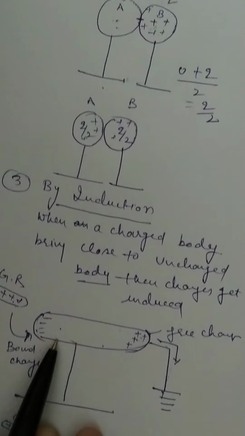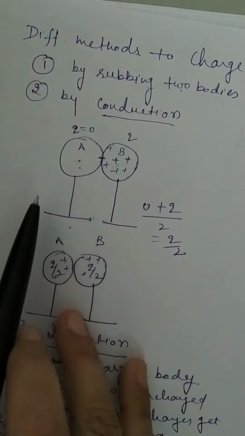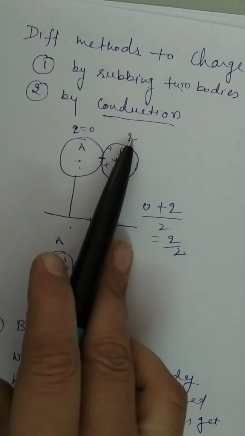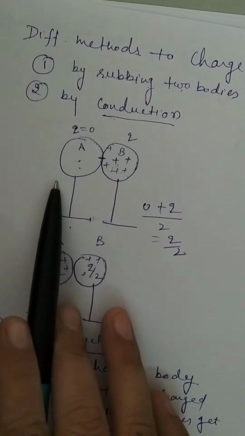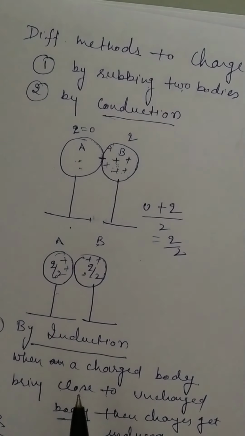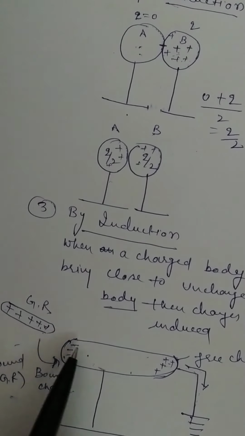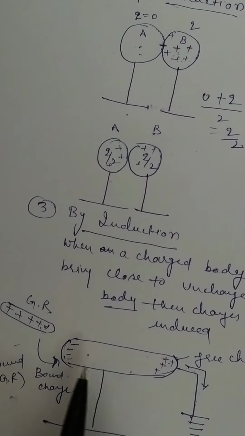So in the first case, by rubbing the two bodies against each other, we have discussed already. Second is by the method of conduction. In this, the two bodies are in physical contact and the charge flows from one body to another till the charge on both of these becomes equal. Next is by induction. When we bring a positively charged glass rod close to this conductor, then what happens?